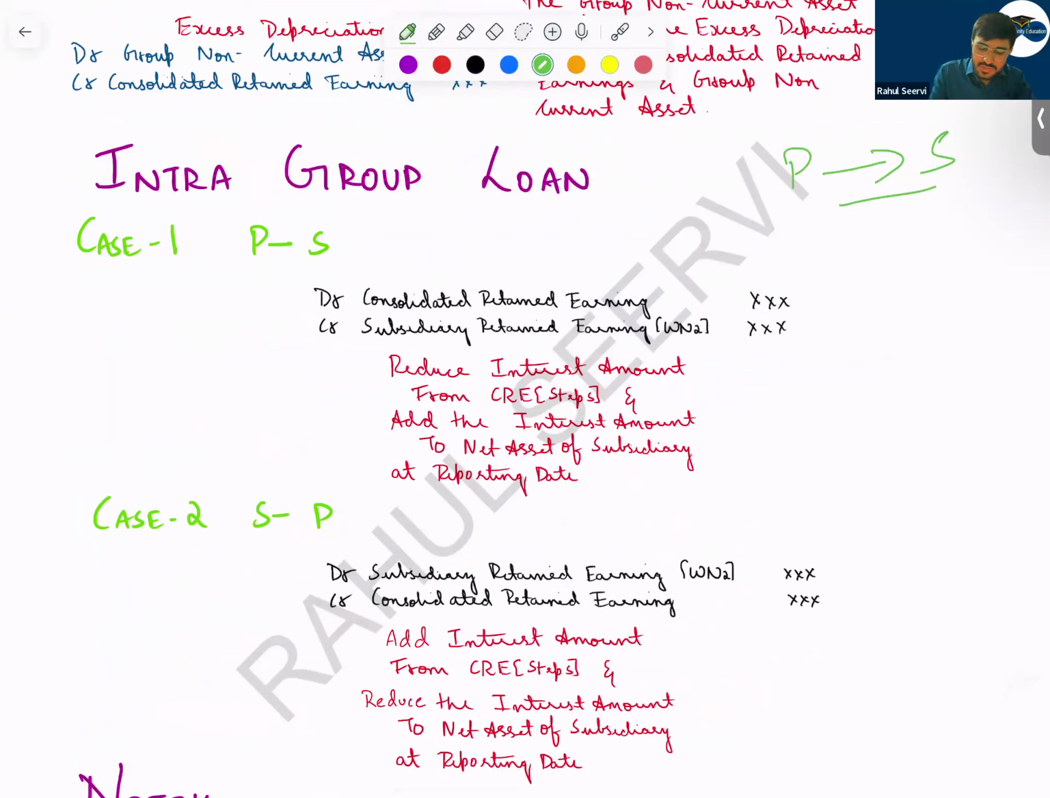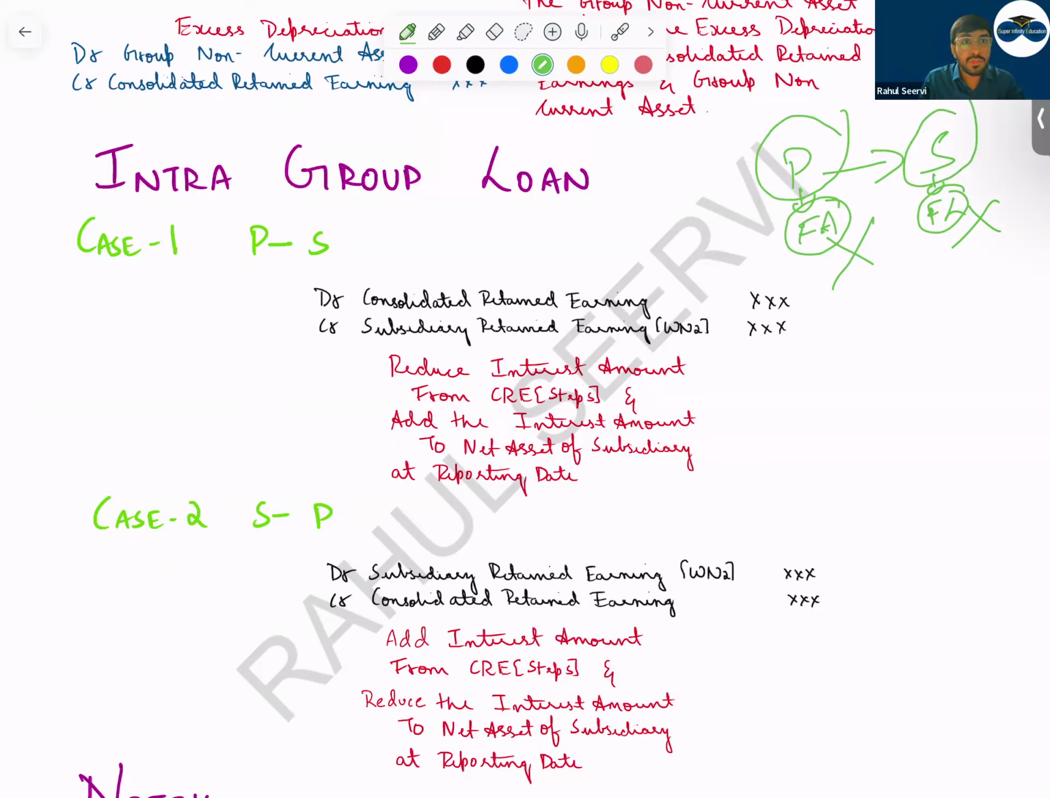Parent has given a loan, subsidiary has taken the loan. In this case, parent company will record what? A financial asset. Subsidiary will record a financial liability. When we do consolidation, we have to remove these. Intra-group items will be eliminated. But sir, parent company will record what? Interest income. Subsidiary company will record interest expense.